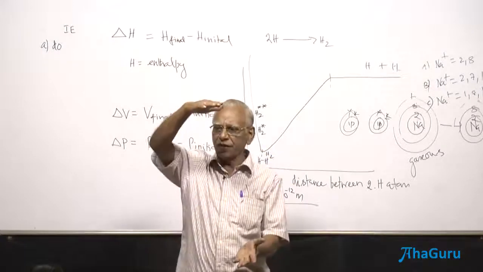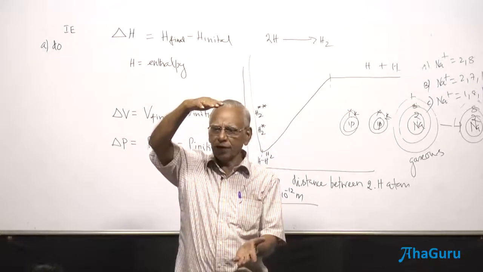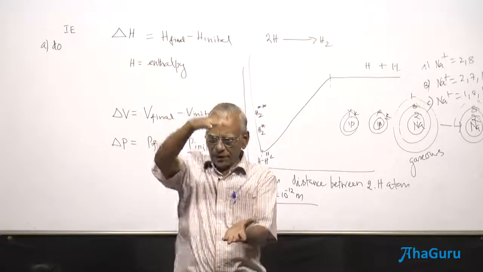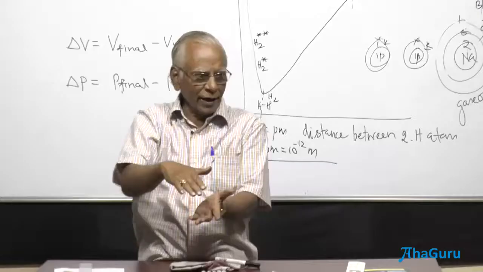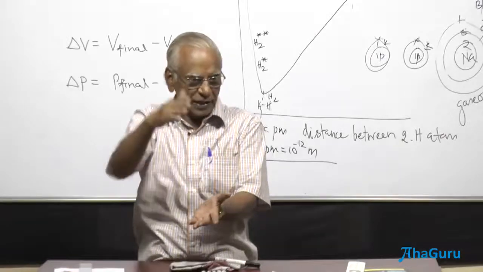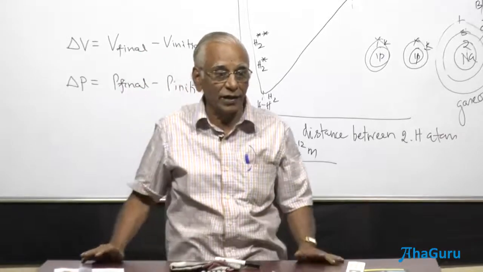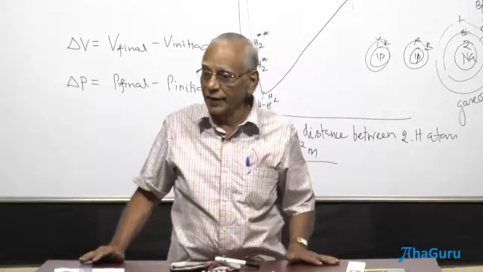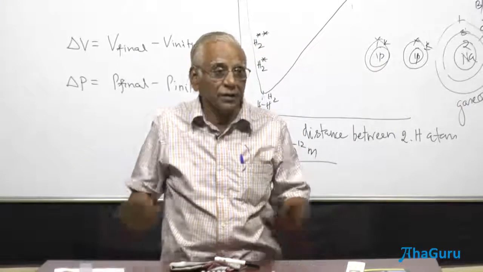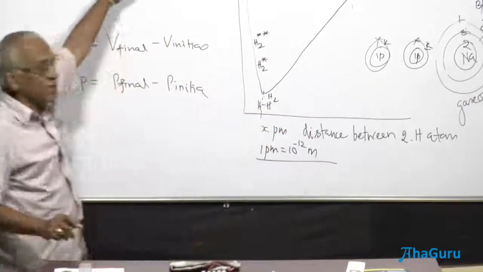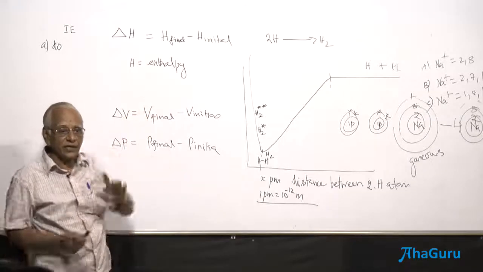I have taken 50 liters of a gas, and with the help of a piston, I try to reduce the volume to 5 liters. What should be the delta V? 5 minus 50, minus 45. Whenever delta V is minus 45, it means it's compression. So delta H is also the final state minus the initial state here.